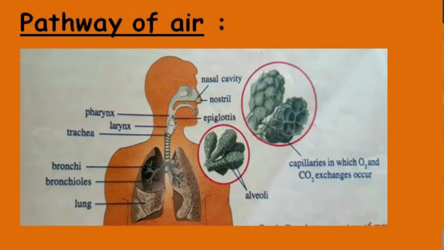And the next important structure of the respiratory tract is the trachea. The other name of the trachea is windpipe. The windpipe or trachea is further divided into bronchi. The bronchi are a plant-branch-like structure, extending into a left branch to the left lung and a right branch to the right lung.